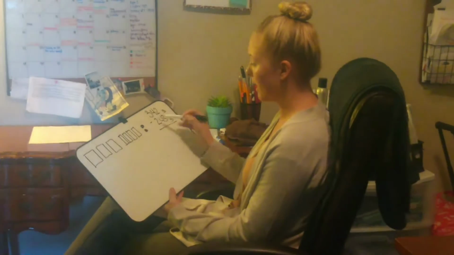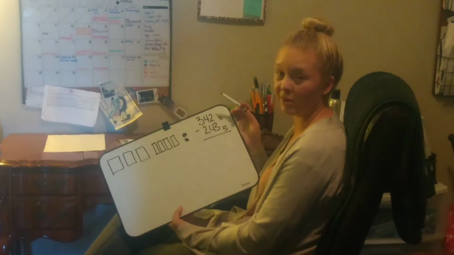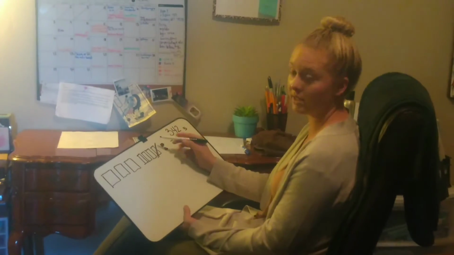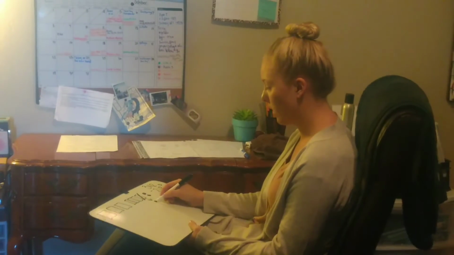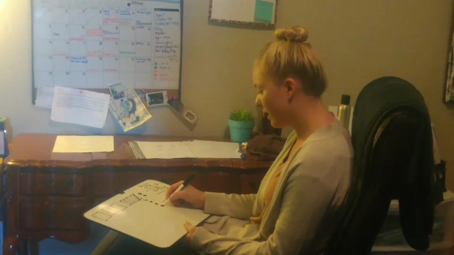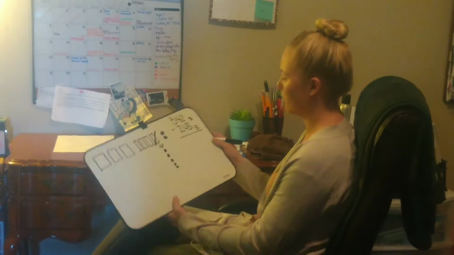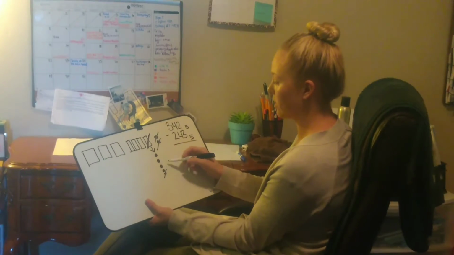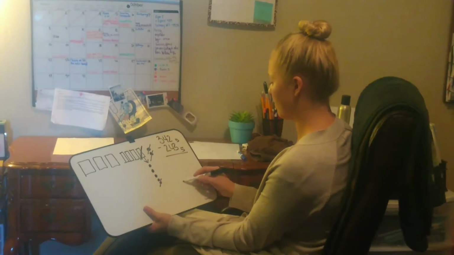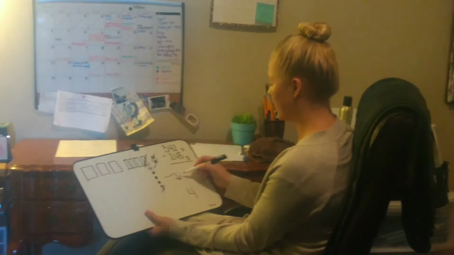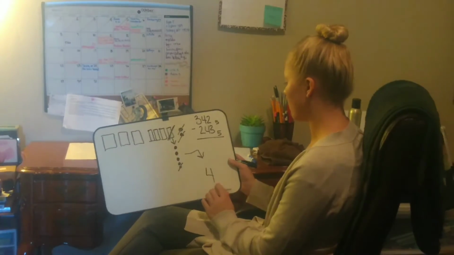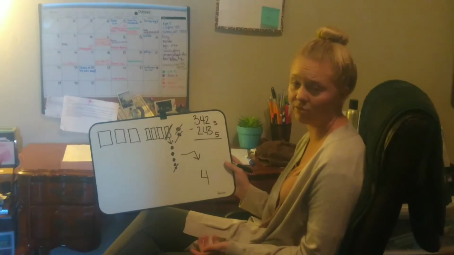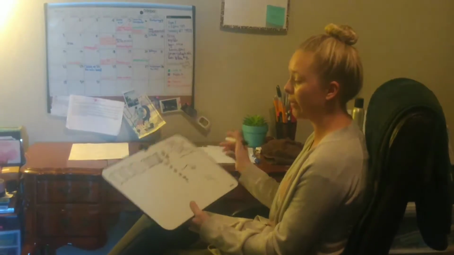So we're going to start by taking 2 away from 3. We don't have enough. So we're going to have to break down one of these rods. So we're going to have 1, 2, 3, 4, 5. We're going to subtract 3. 1, 2, 3. Our remainder is 1, 2, 3, 4. Those come over here, and that makes our 4. Now we're going to subtract 4 rods away from 4 rods. We don't have any 4 rods anymore since we broke one down. We're going to have to subtract.